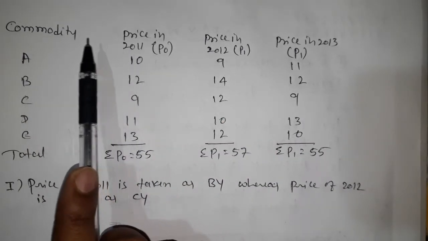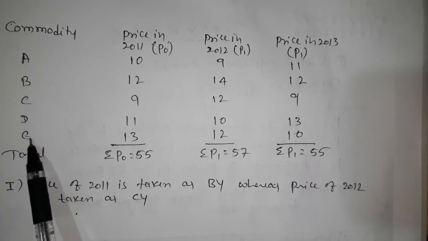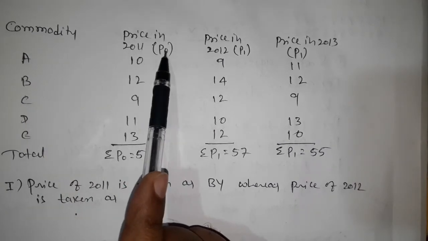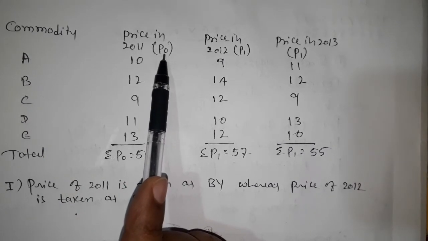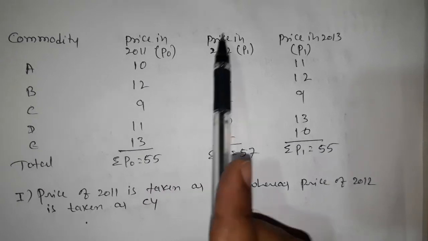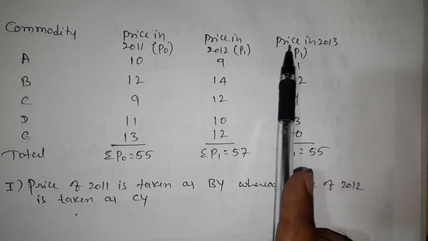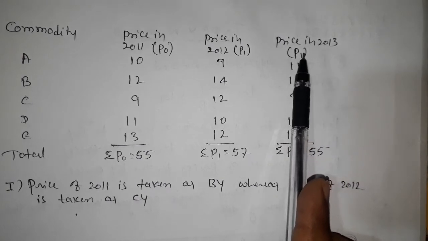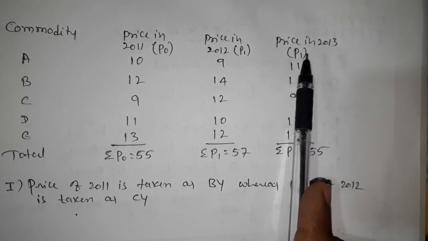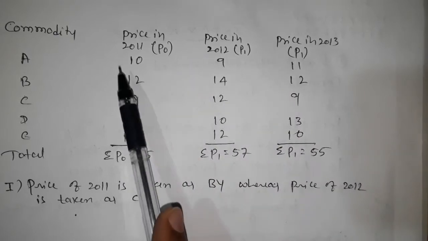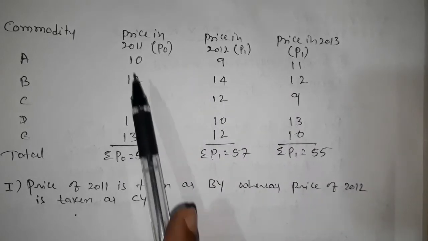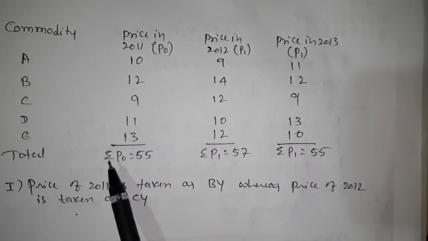See here the commodities A, B, C, D, E, and also the prices in 2011, which will become P naught. P naught is the base year, keep it in your mind. Prices in 2012 are the current year, P1, and prices in 2013 are also P1 because it is also a current year. Whatever information was given I have written here, and I have also made the summation, that is the total.